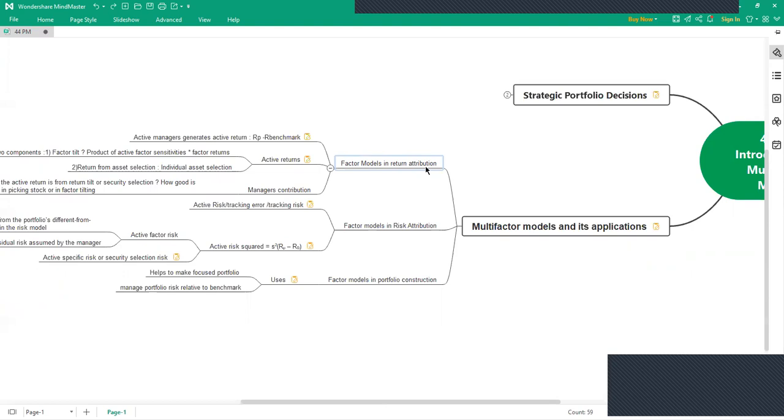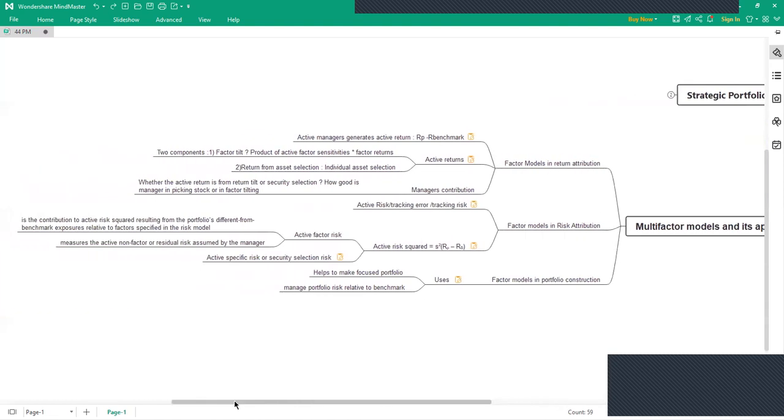So mostly it considers active managers that generate active return. What is active return? Here the active return is the return on the portfolio minus the return on the benchmark. Whatever the alpha is, that is the active return that the manager generates. It's actually the skill of the manager that contributes to this active return.